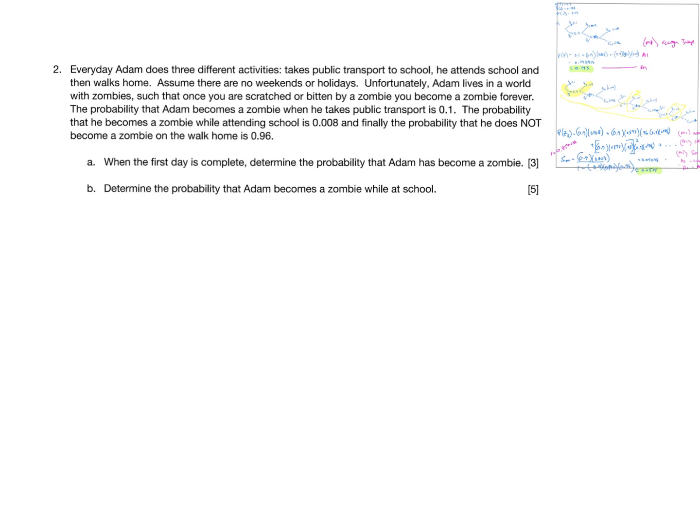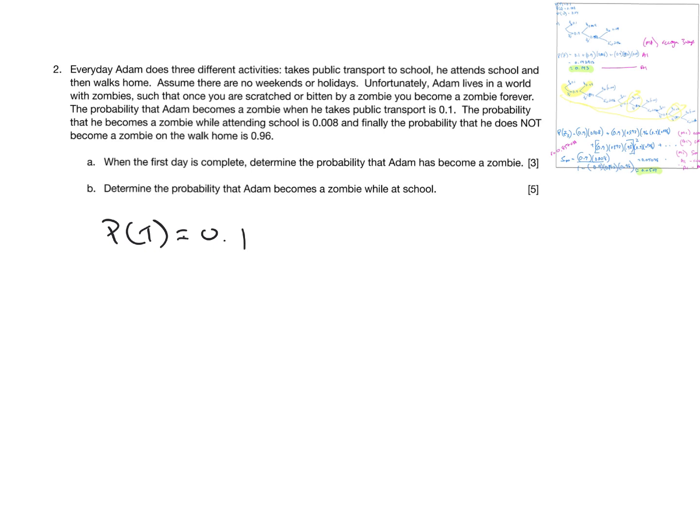Okay, so in this problem here, we have Adam, who does 3 different activities. He takes public transportation, attends school, and walks home. There's no weekends or holidays. He lives in a world of zombies, such that if you're scratched or bitten by a zombie, you become a zombie forever. The probability he becomes a zombie if he takes public transportation is 0.1.